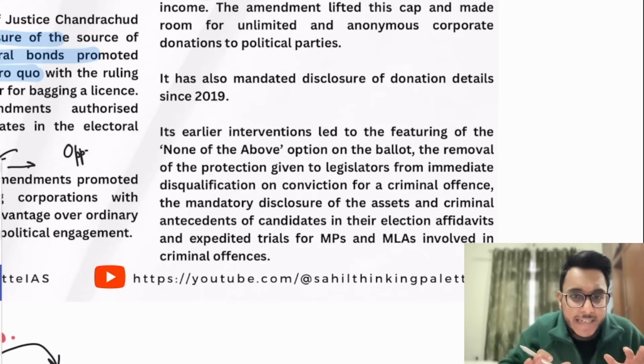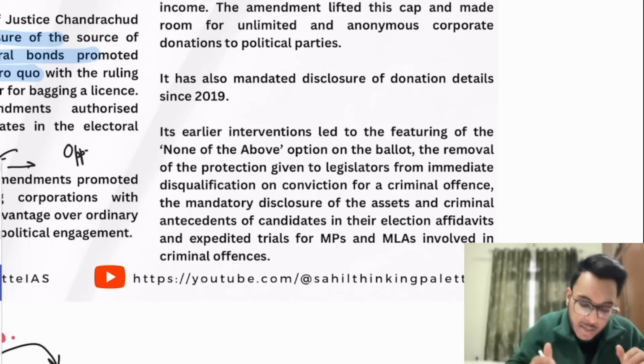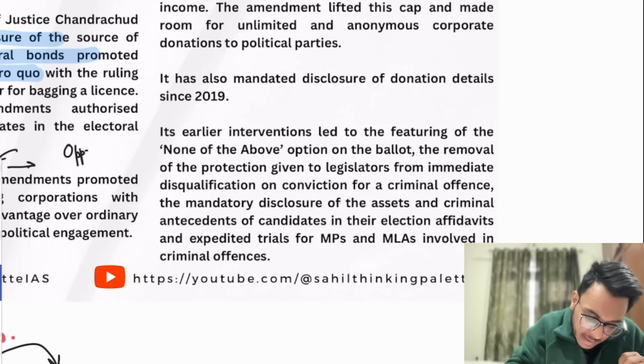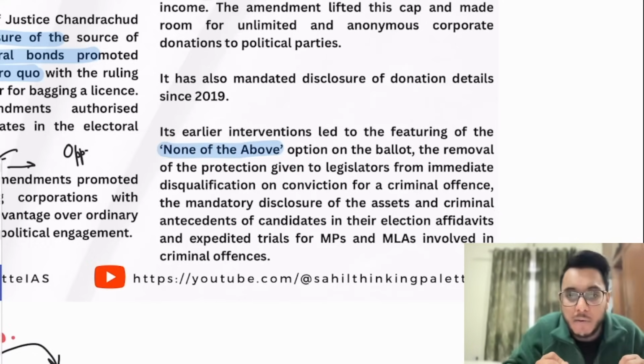Now basically it has been provided that, for such interventions to clean up politics and elections, the Supreme Court has in the past also taken multiple steps. For example, it earlier led to the introduction of the None of the Above option in the ballot paper, so that if people are not happy with any of the candidates, they can choose it.